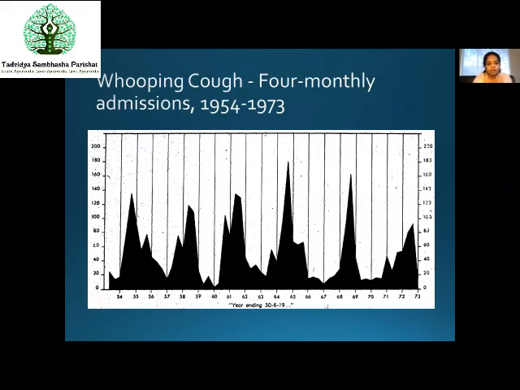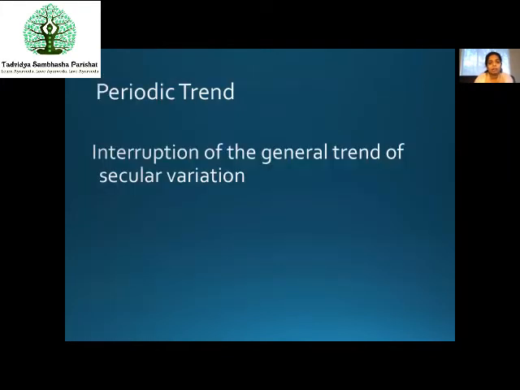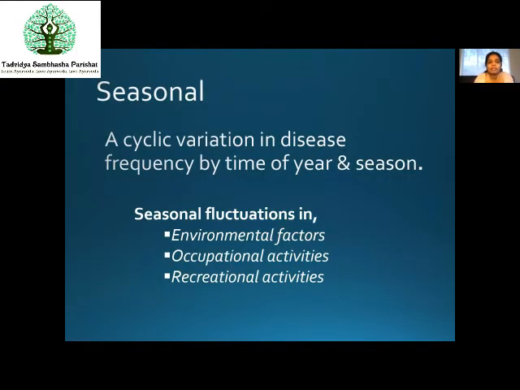The disease is constantly there and has never stopped existing, but there are sudden peaks and downs at nearly regular intervals. This is how the periodic trend works. Understood this? Let us go to the next one, the seasonal one.